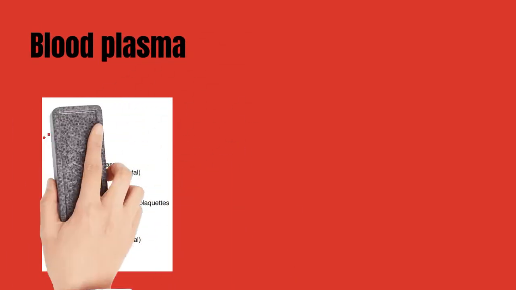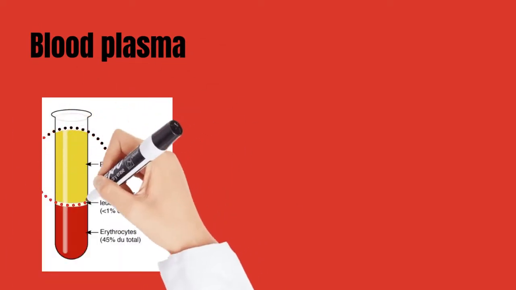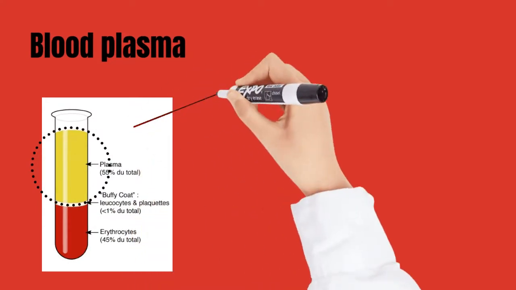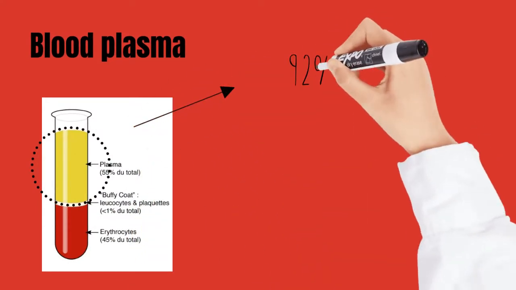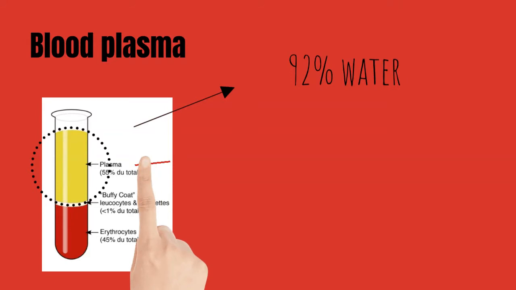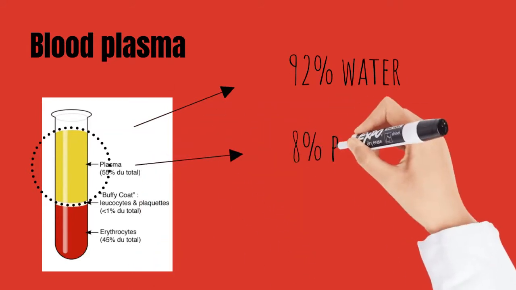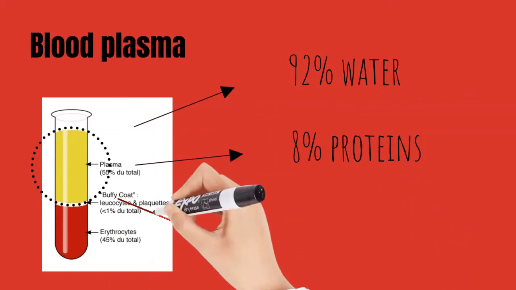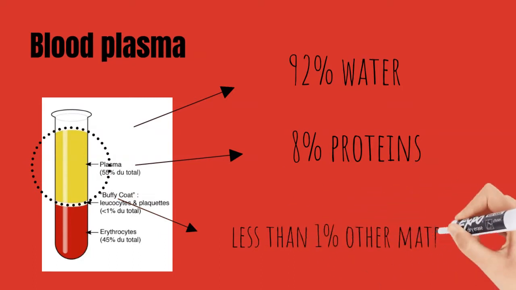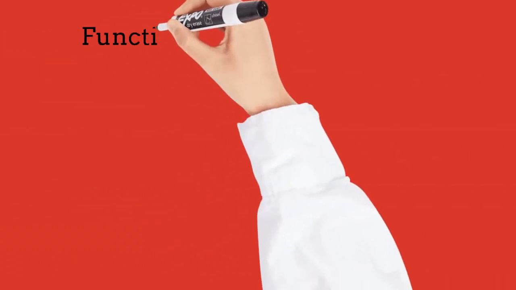Blood plasma, by itself, is straw yellow in color. It is essentially an aqueous solution containing 92% water, 8% blood plasma proteins, and trace amounts of other materials. What is the function of blood plasma?